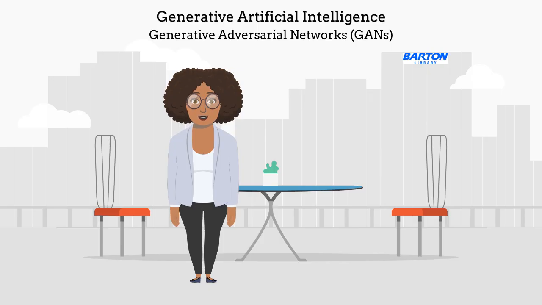They can be used for generating new examples for image datasets, realistic photographs of human faces, objects and scenes, and cartoon characters, or images based on text descriptions. They can also translate images from one domain to another.